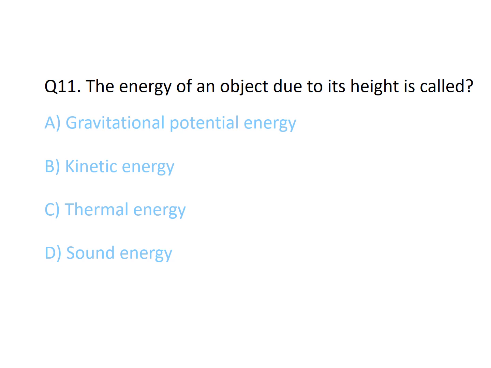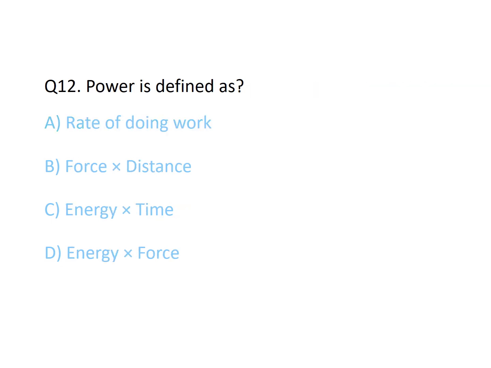The energy of an object due to its height is called? The correct option is A, gravitational potential energy. Power is also defined as? The correct option is A, the rate of doing work.